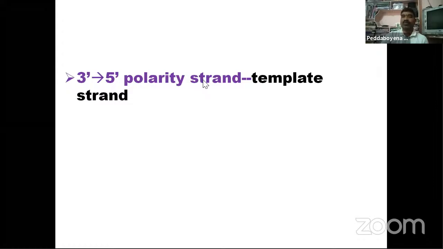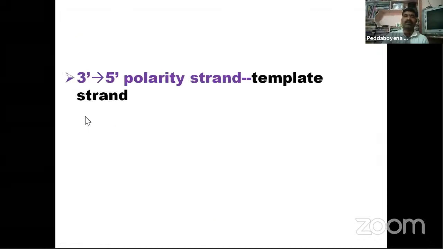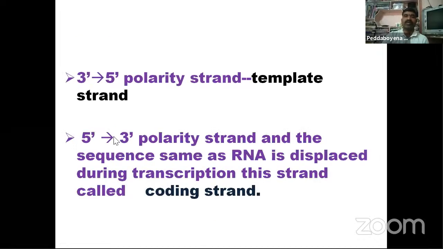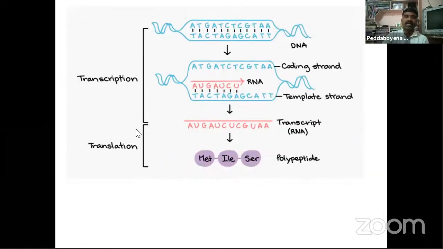3' to 5' polarity strand is called the template strand. Next one, the 5' to 3' polarity strand, with the sequence same as RNA, is called the coding strand. Here you are observing transcription and translation. This diagram is very important.